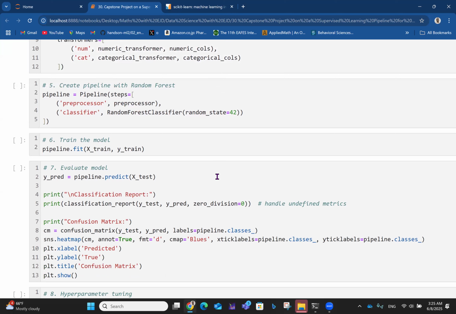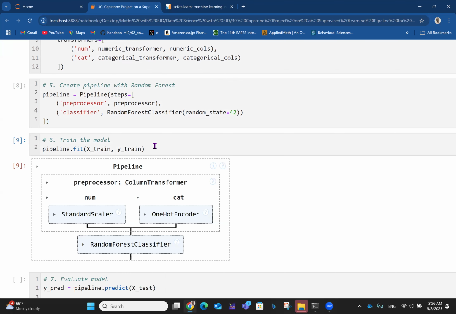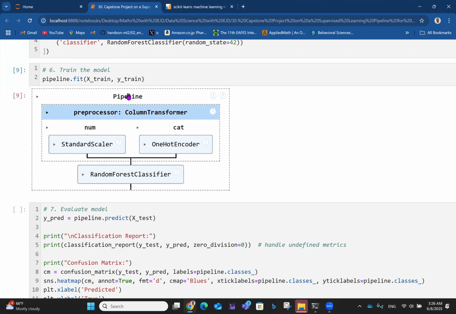The next thing is we want to create a pipeline with random forest, right? So we have the pipeline steps: preprocessor, then the classifier, which is the random forest classifier. We put random state equals 42 for reproducibility. So here we create the pipeline. And then the next thing is we train the model. Since we've created a pipeline, instead of saying model.fit, we say pipeline.fit. So we run that, and the pipeline has been fit. In the pipeline, you have the standard scaling, one hot encoding, and the random forest classifier.